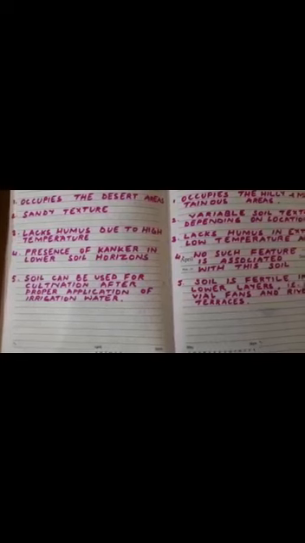Fourth point, presence of kankar in lower soil horizons. This side, no such feature is associated with this soil. And the fifth difference, soil can be used for cultivation after proper application of irrigation water, and this side soil is fertile in the lower layers, that is alluvial fans and river terraces.